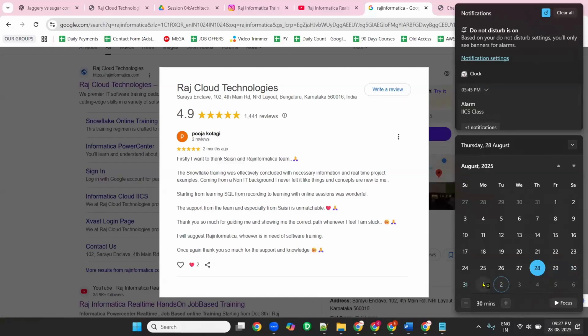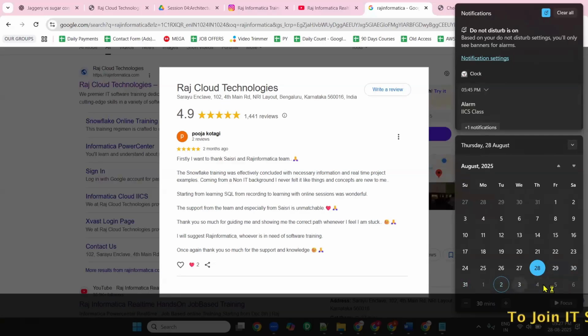Tuesday also we don't have class. The first week we'll be having Monday, Wednesday, and Friday, right? So Monday, Wednesday, and Friday only we'll be having classes. Tuesday, Thursday, there is no class.